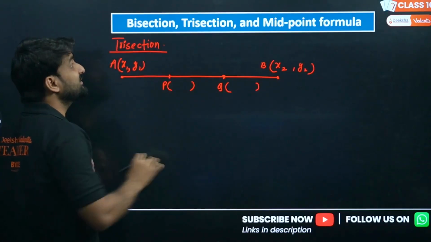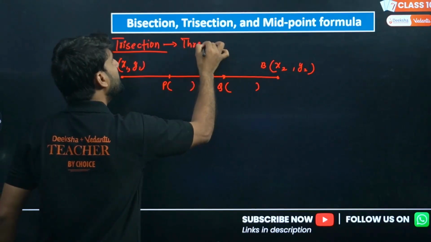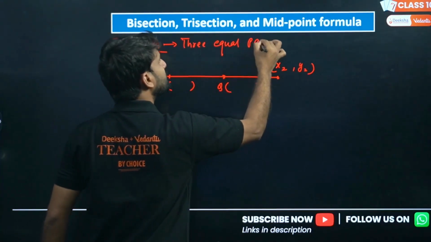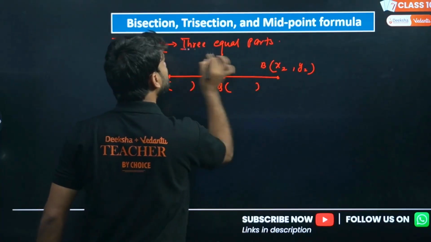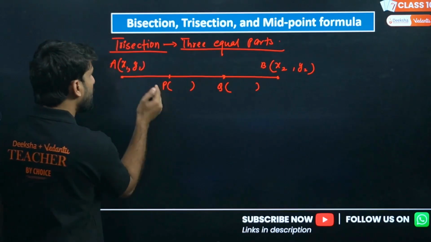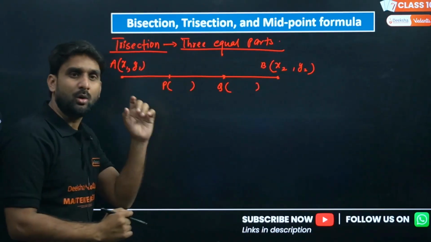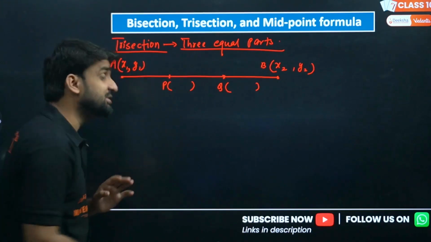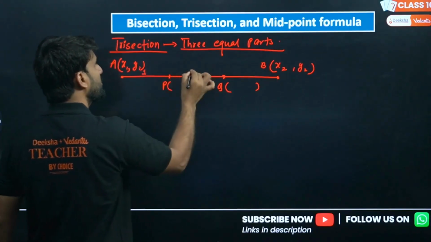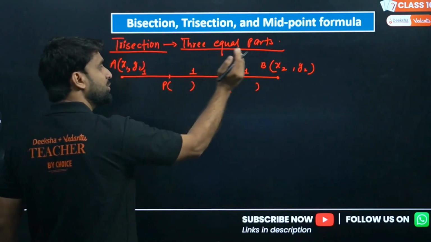See, my dear lovely kids, trisection means what? Three equal parts. Please understand: three equal parts means all these three parts, AP, PQ, QB, are equal to each other. Which means I can write here 1, 1, 1, ratio 1.